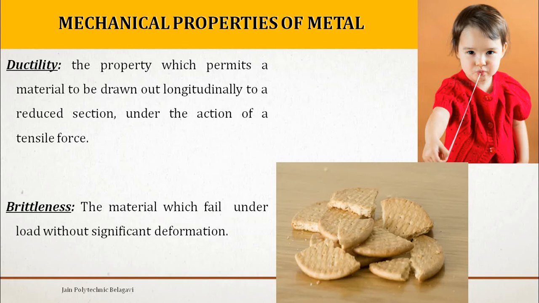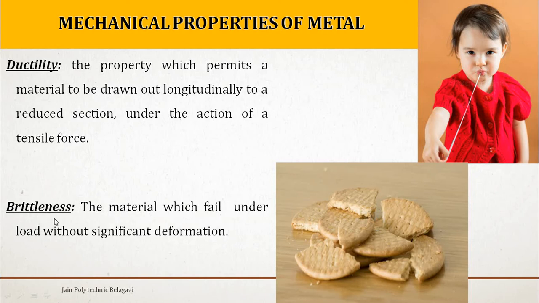or bend like any other material or object, right? It is going to directly break into pieces. At the initial stage, when you apply the force, it is not going to bend or deform or change its shape and size. Directly it is going to break into pieces, right? So that property is said to be brittleness.